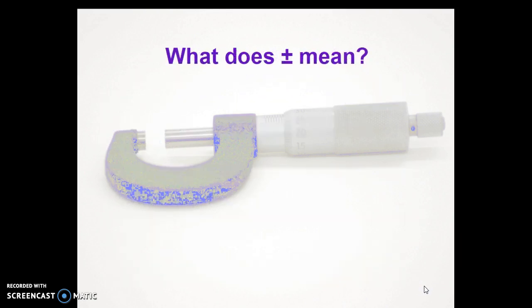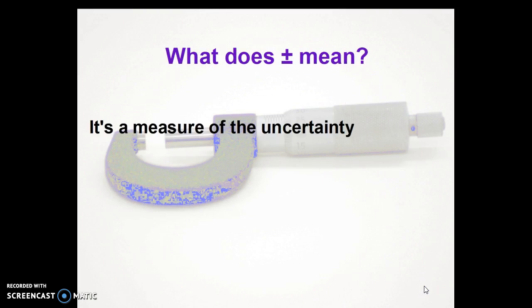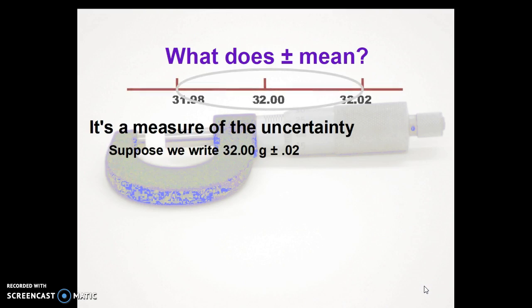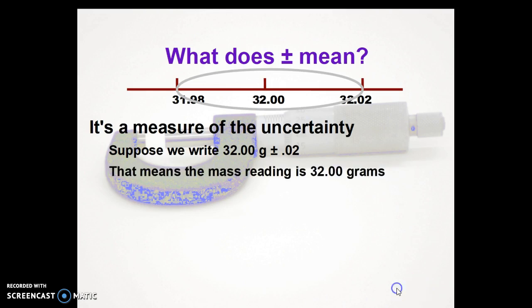Now, what does plus or minus mean? It's a measure of the uncertainty. Let's look at this situation. Suppose we see this is a balance, one of those balances that's got 2 pans on it, and we write 32.00 grams plus or minus 0.02 because that's the uncertainty in the instrument.